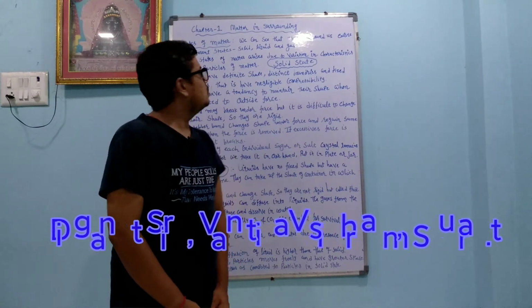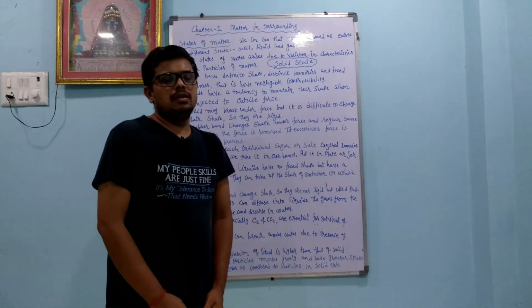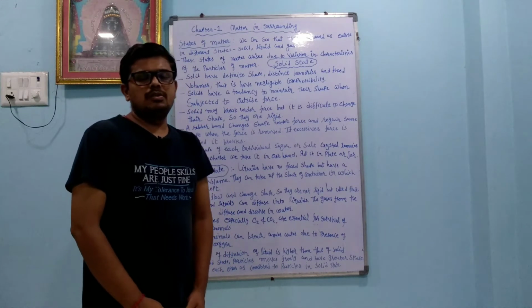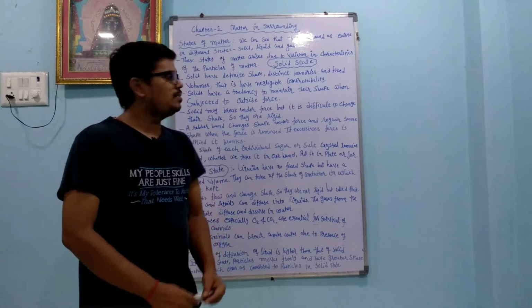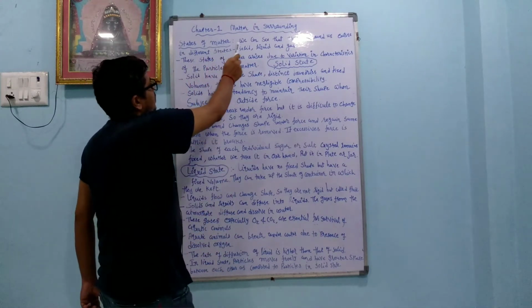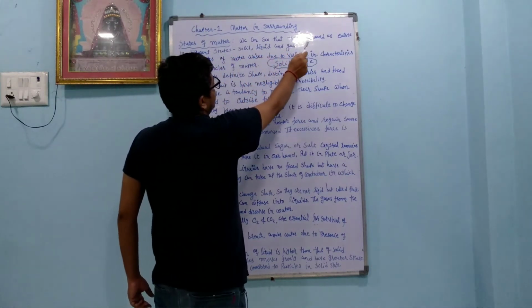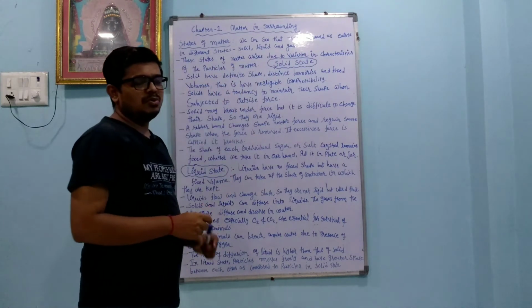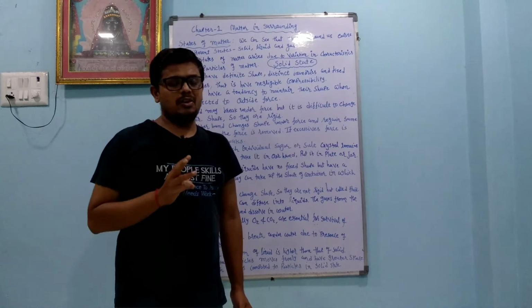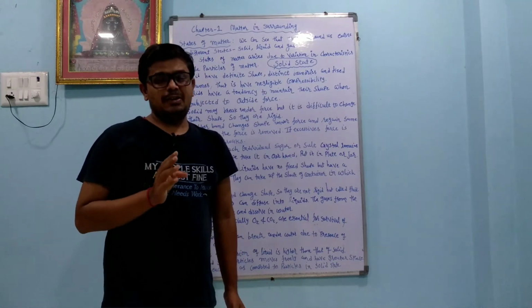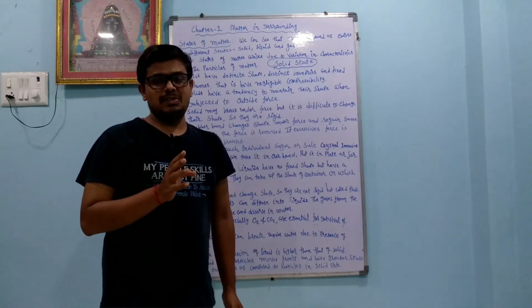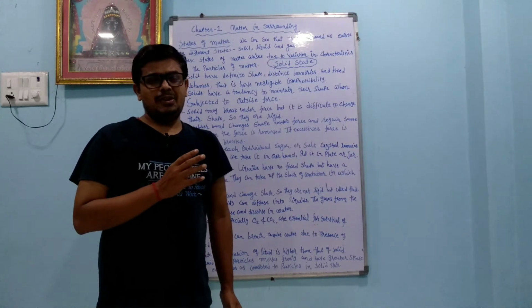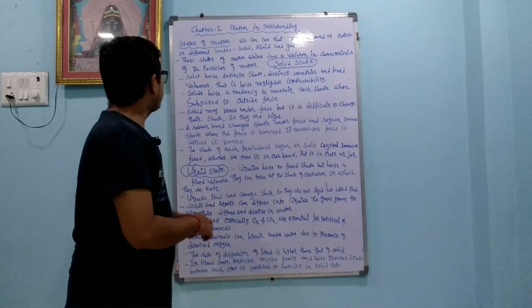Today we will continue chapter number 1, matter in surrounding. Dear students, in this we are going to learn about the properties of solid and liquid. So we will start with states of matter. We can see the matter around us exists in different states like solid, liquid and gas. Physically we can classify matter into solid, liquid and gas, and another category is plasma state, which is available in the stars where higher temperature or pressure is possible.